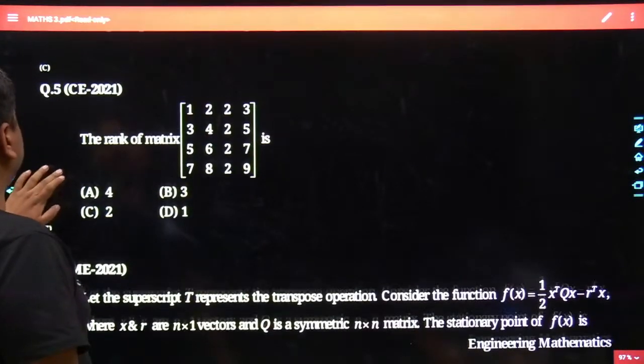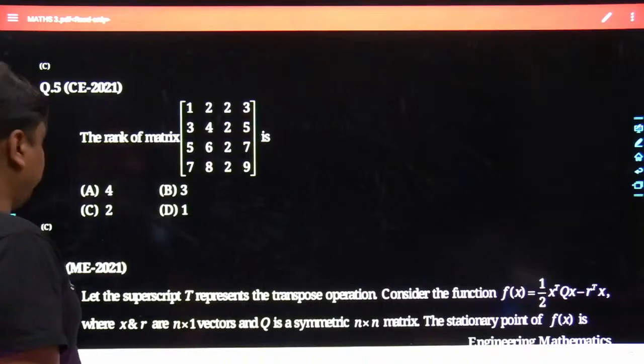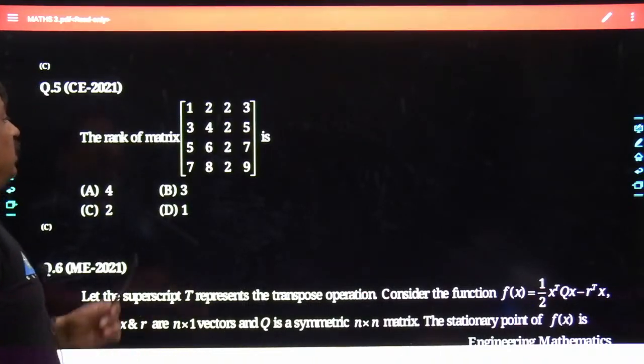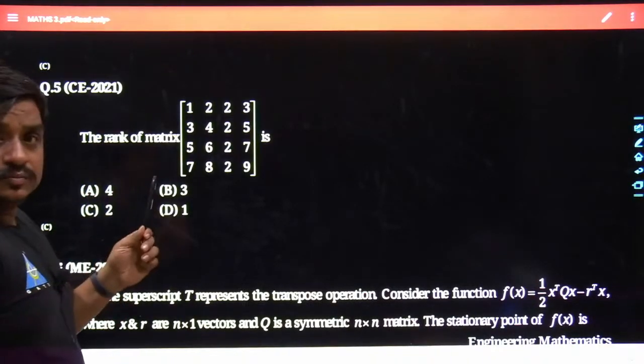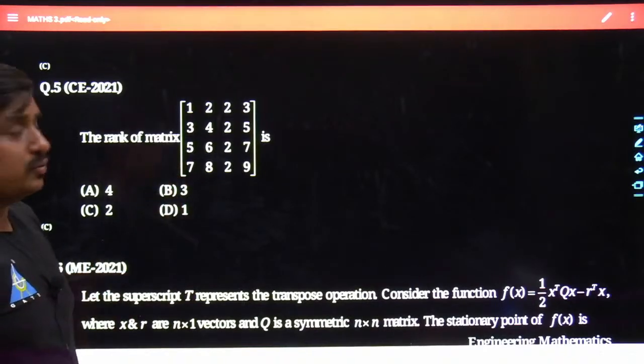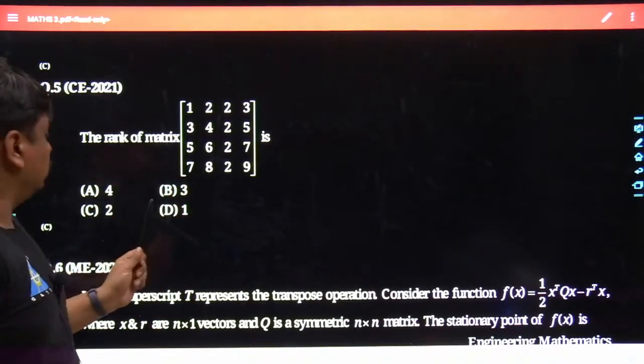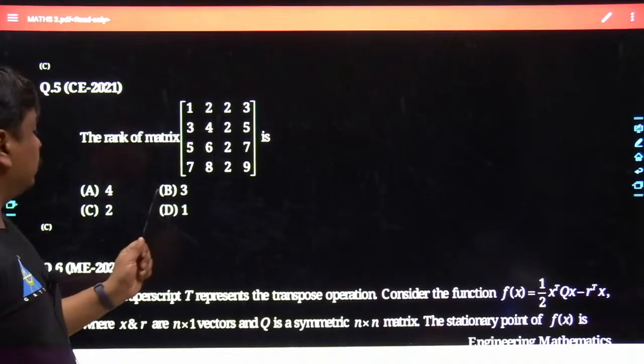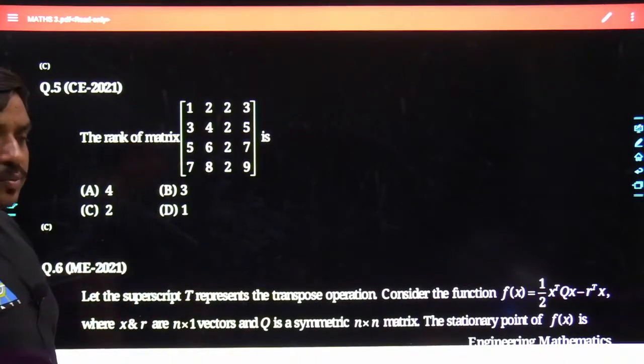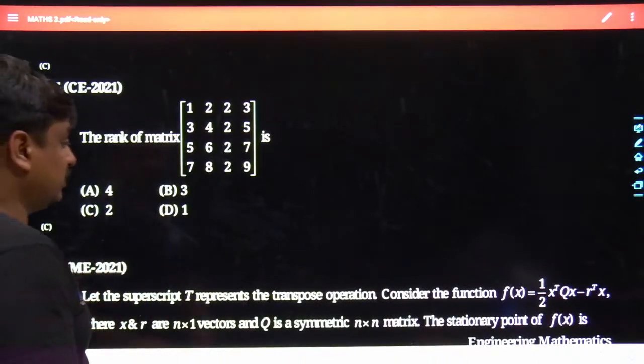Here goes the next question. This question has come in civil engineering. It is a problem of a matrix of order 4 cross 4, and the rank has to be calculated. It is an MCQ. The 4 options were attached along with this problem, and obviously one answer would be the most appropriate. Tell me what would be the best answer for this given problem.